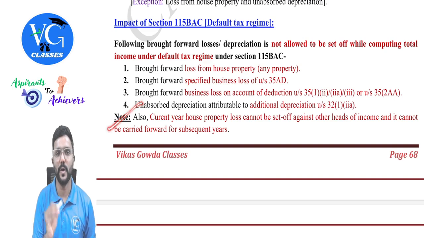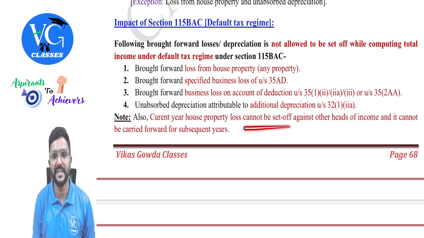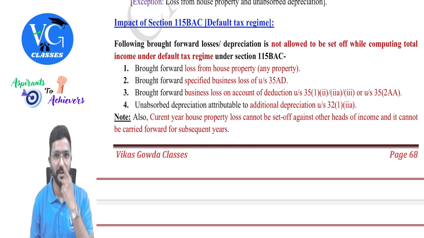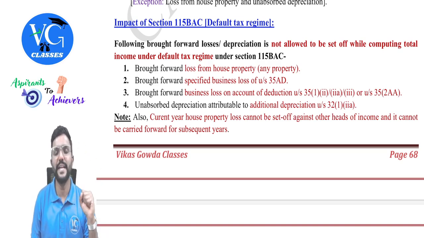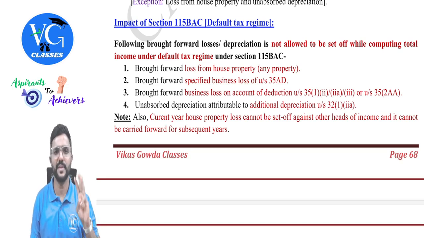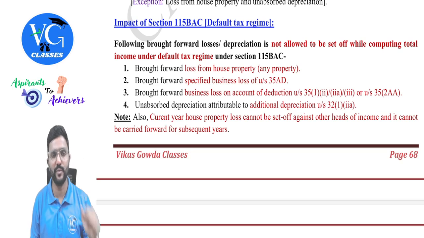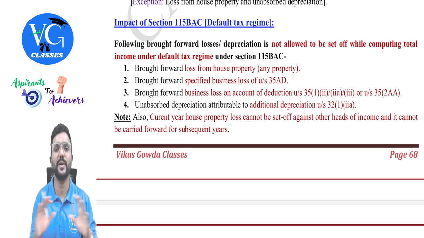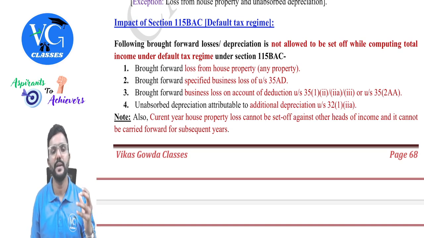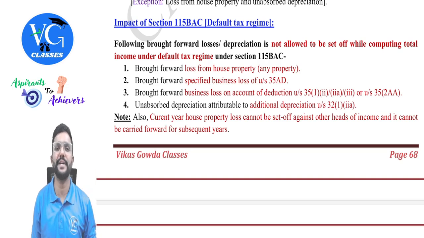I have also given a note here. Also, current year house property loss cannot be set off against other heads of income and it cannot be carried forward. Guys, simple. Let me talk about everything related to house property. If an assessee is following the default scheme under section 115BAC, then interest on self-occupied property will not be allowed. That is maximum 30,000 or 2 lakh will be allowed as deduction for interest on housing loan for self-occupied property, but it will not be allowed if the assessee is following the default scheme. So income from self-occupied property will always be nil for an assessee who is following the default scheme.